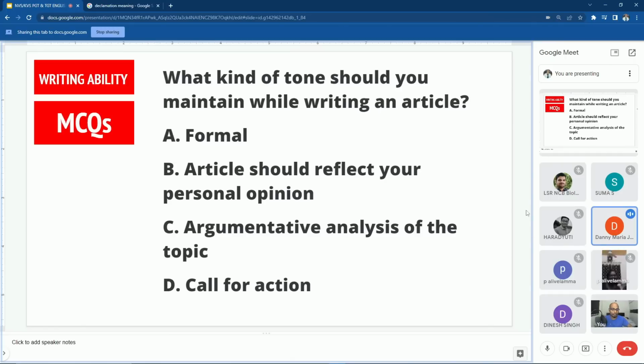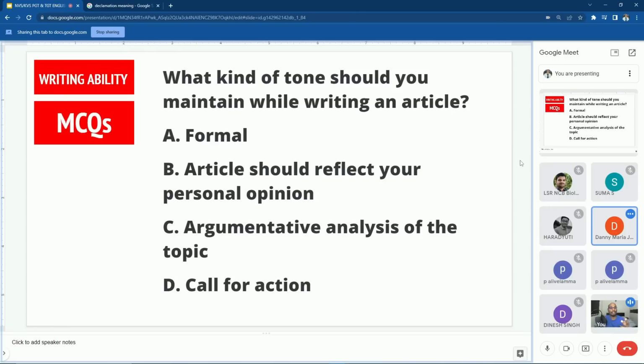What kind of tone should you maintain while writing an article? Formal. Article should reflect your personal opinion. Argumentative analysis of the topic and call for action. That is formal, sir. Why do you write an article? To express your personal opinions? We'll go with the elimination method, Danny. Why do we write an article? Do you write an article for a call for action? No, sir. Or do you write an article to express your personal opinion?